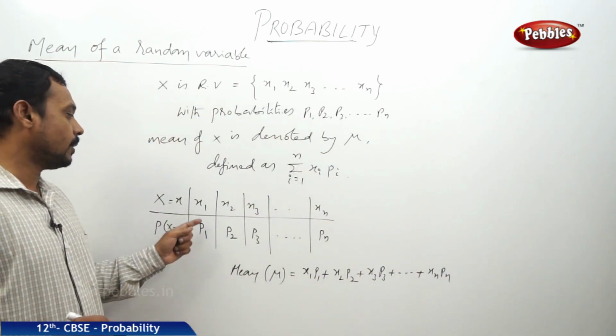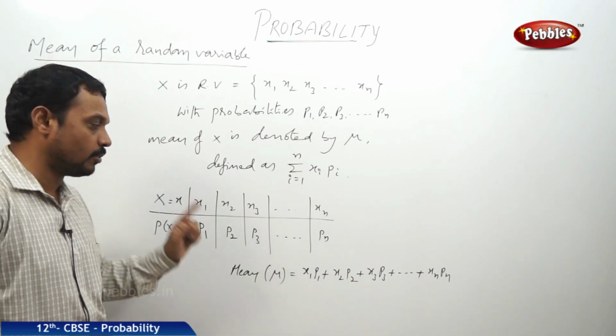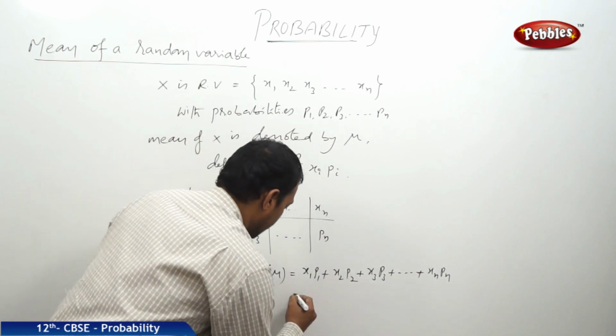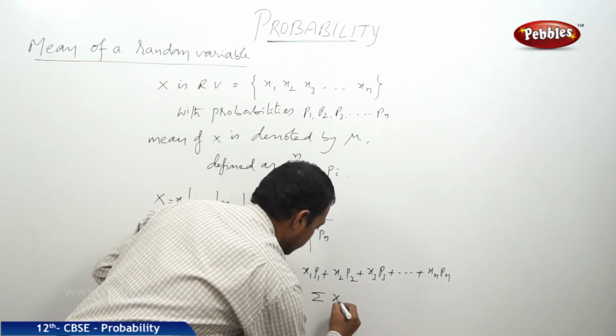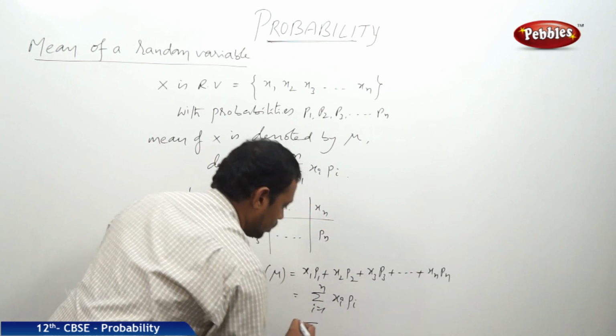It is the sum of the products of the values of x with their corresponding probabilities, and it can be expressed as sigma of xi pi, where i is equal to 1 to n.